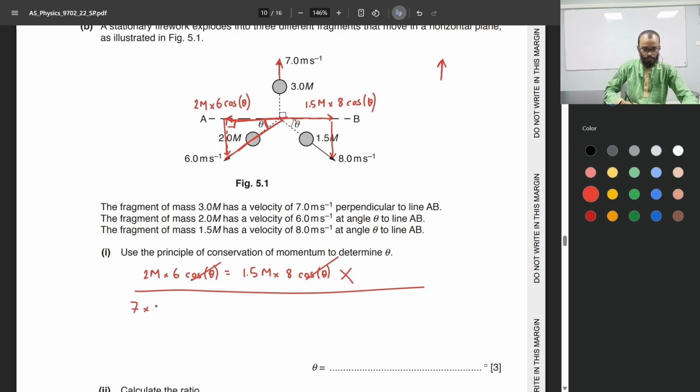7 multiplied by 3m, which is pretty straightforward because the 3m mass is not moving at an angle, it's moving vertically upwards, perpendicular to AB. This momentum is equal to the momentum downwards, which is 2m times 6. Okay, if cos theta was the horizontal momentum, sine theta will be the vertical momentum plus